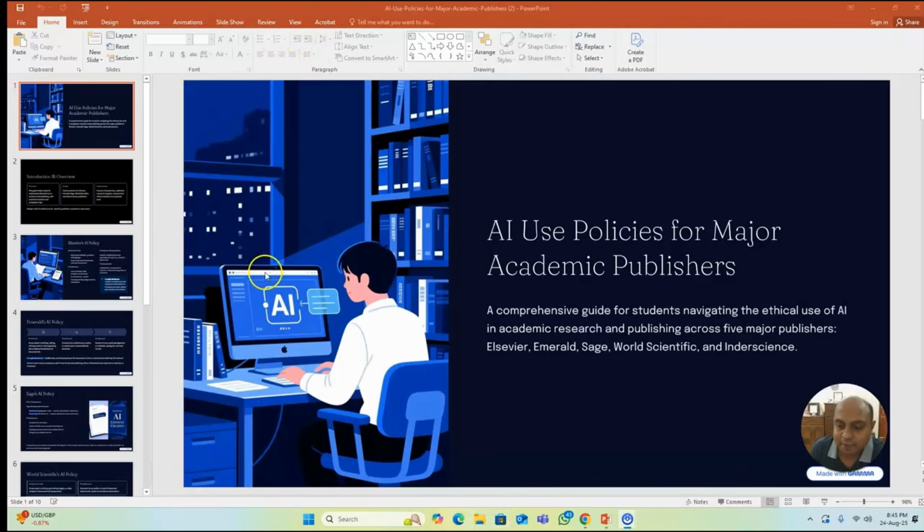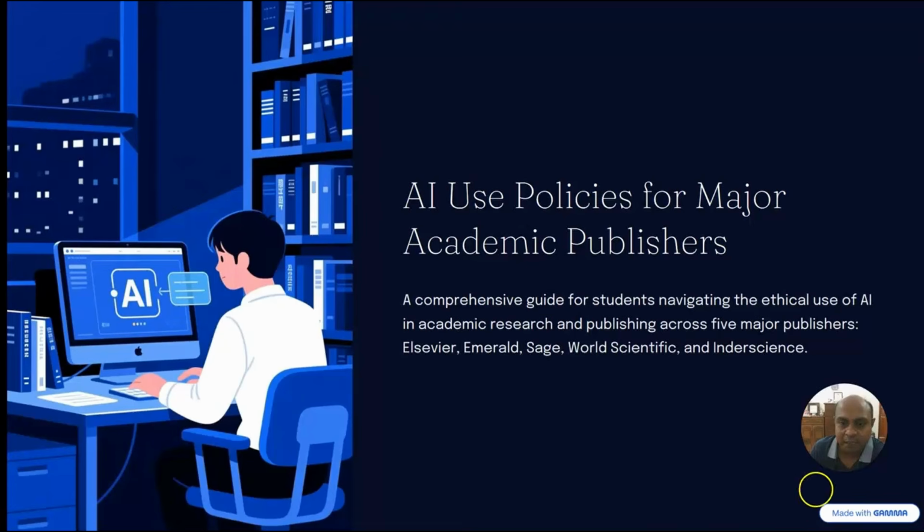My dear learners, the first thing that we're going to talk about is the AI use in academic publications. As you can see there, it is a comprehensive guideline for students navigating the ethical use of AI in academic research, especially Elsevier, Emerald, Sage, World Scientific, and Inderscience. There are so many other publication houses, but I summarized these 5 important ones, and other publication houses always follow the same. For example, Taylor and Francis, or maybe World Scientific, Inderscience, something like that.